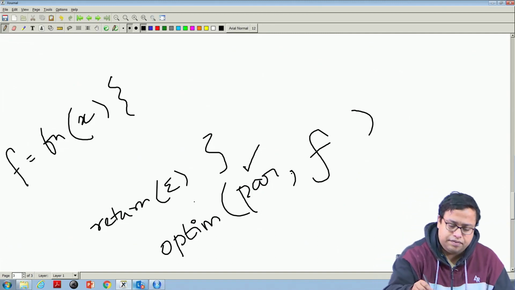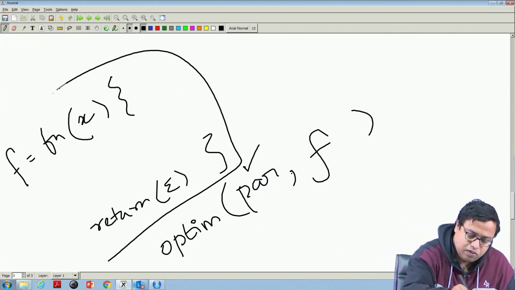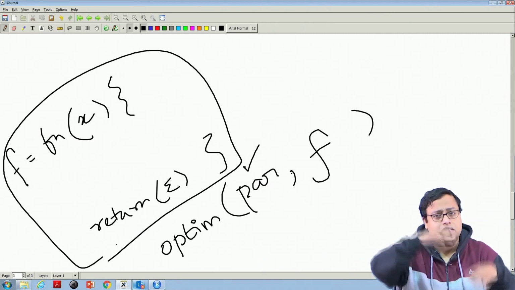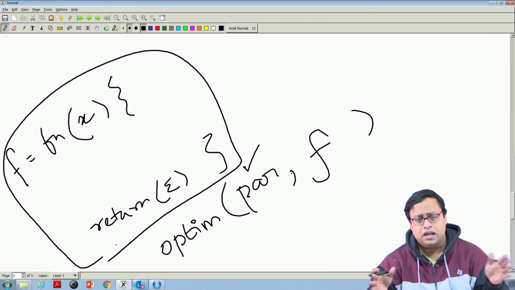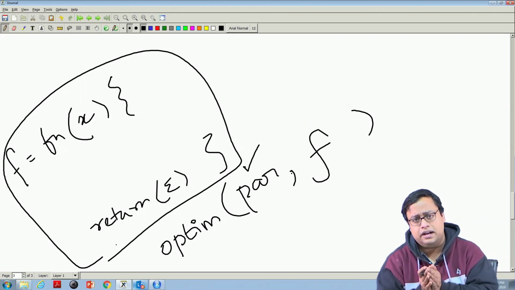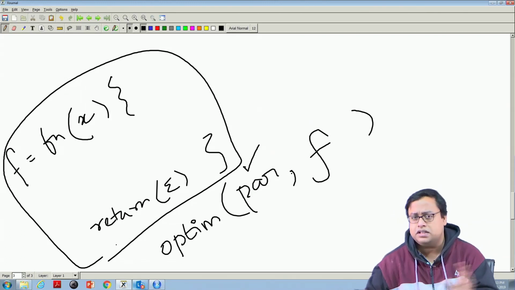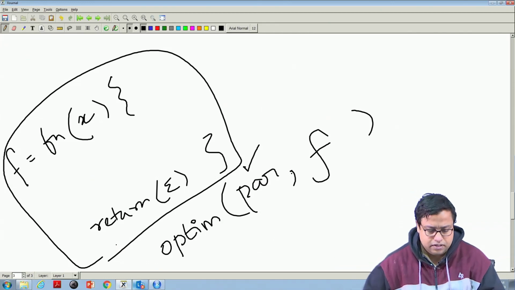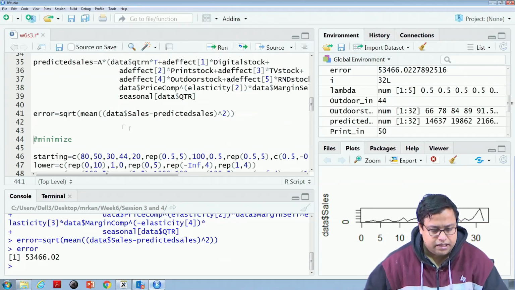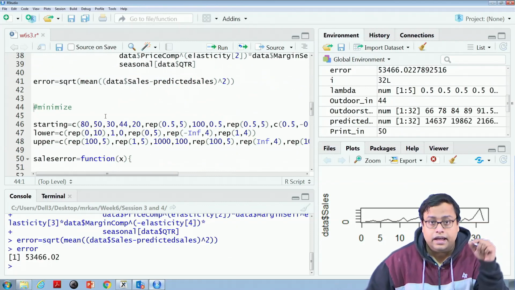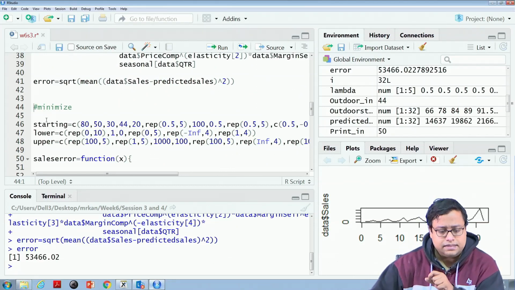Okay. So, I will write a function now. If I can write a function which does all the stuff that I have done till now and returns the error, then I am done. I can use that function in this optim function. So, first, whatever I wrote before, I write as my starting value.